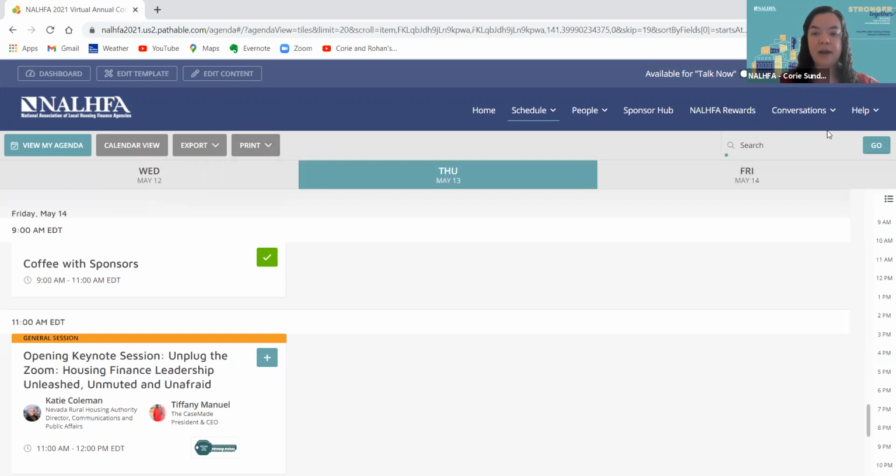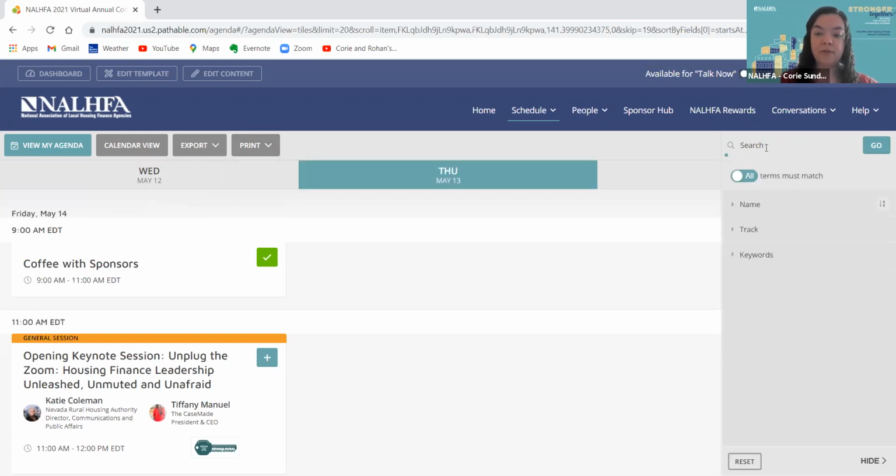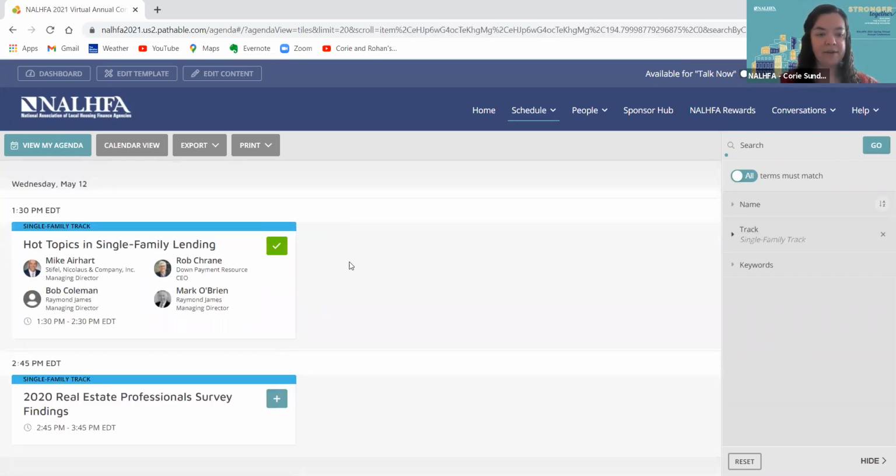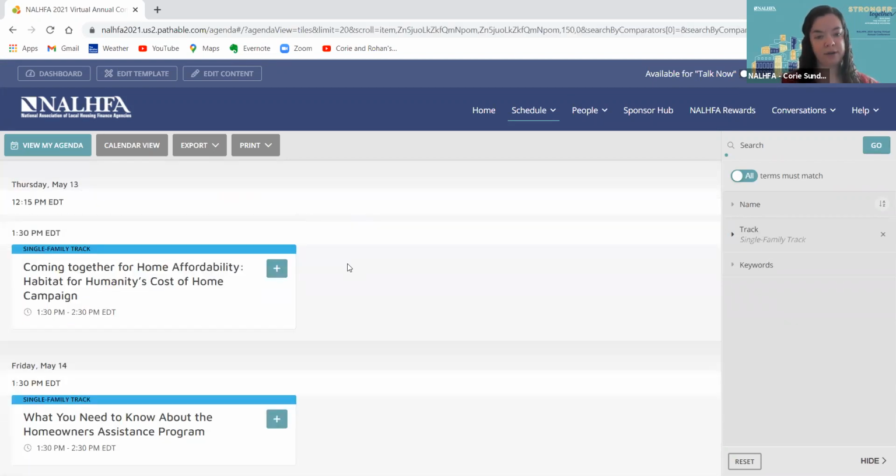On the right-hand side, you will see that we have a search bar. This is a great way to search if you're looking for a particular speaker or session, or more importantly, track. If I click on the track option here, I'll be able to sort by, for example, our single family track, and it will automatically sort to all of the sessions that we have within the single family track throughout the conference.